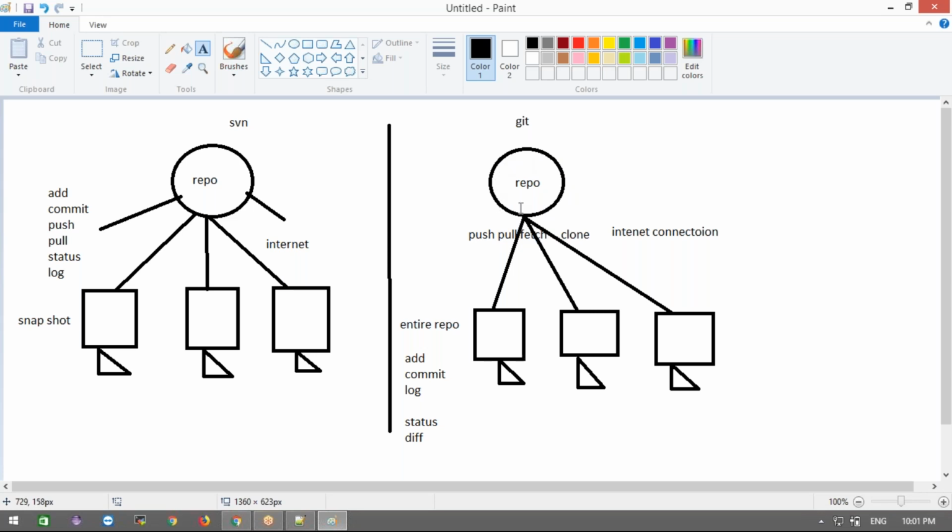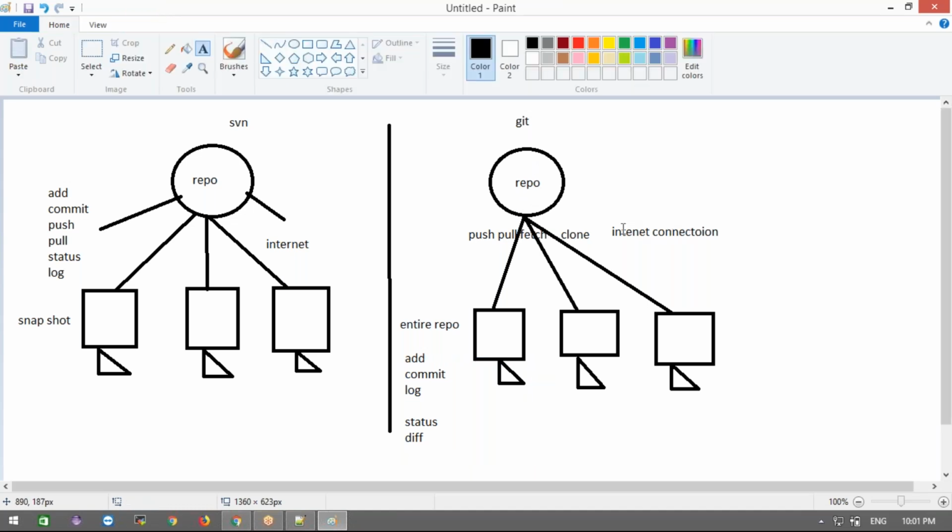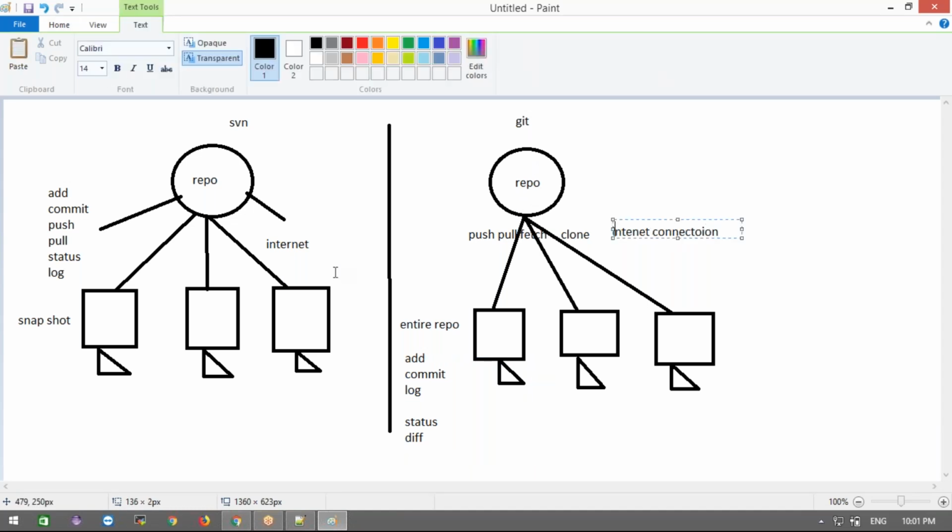Now if they are doing anything locally, like adding the code, committing the code, changing the code, checking the differences, or checking the log, they do it in the local machine only. After they complete their work and test their code, only when they try to push the code do they depend on the remote server. Only at that time do we need an internet connection.